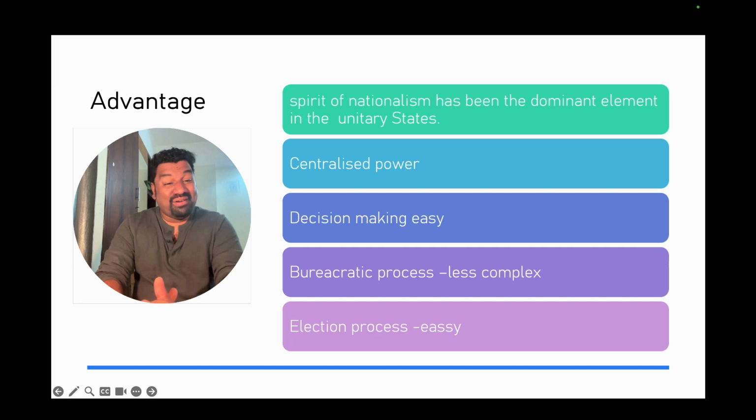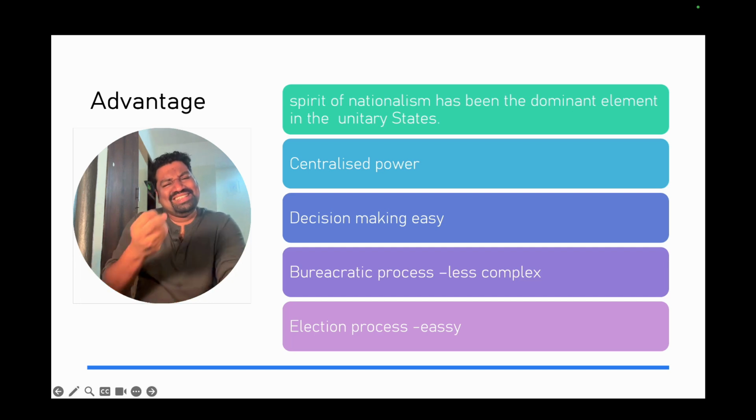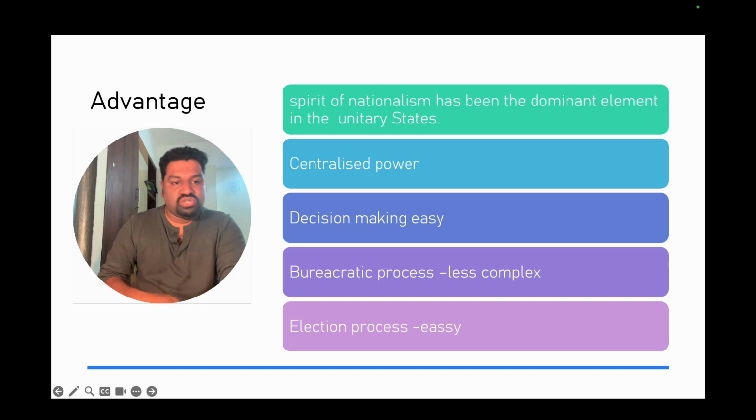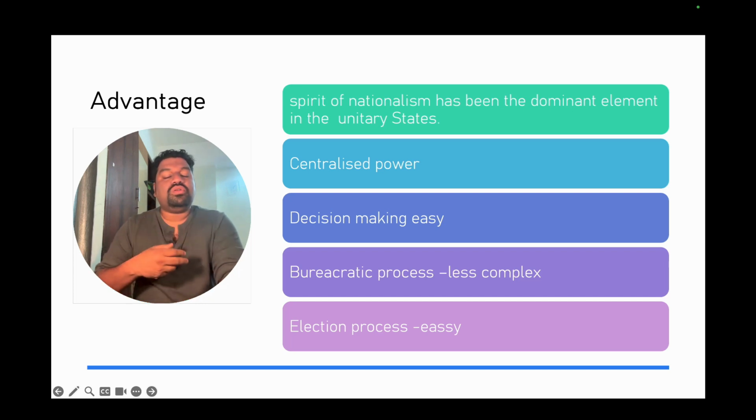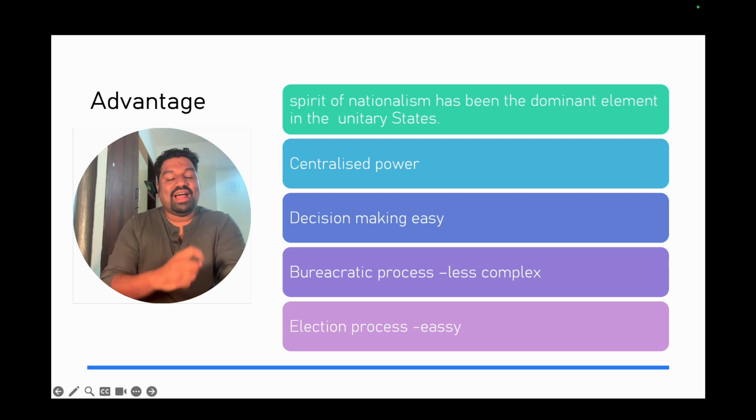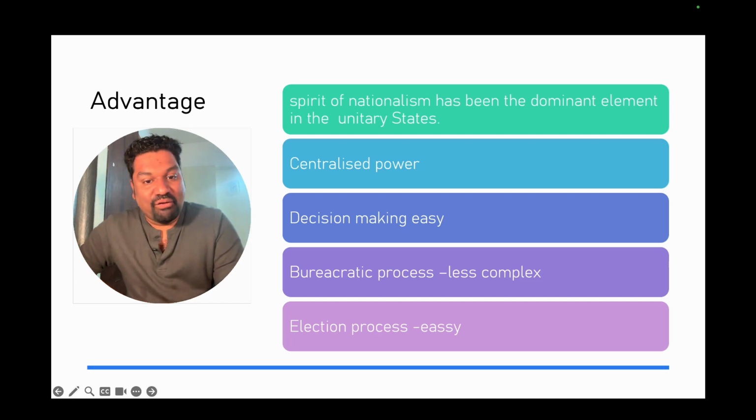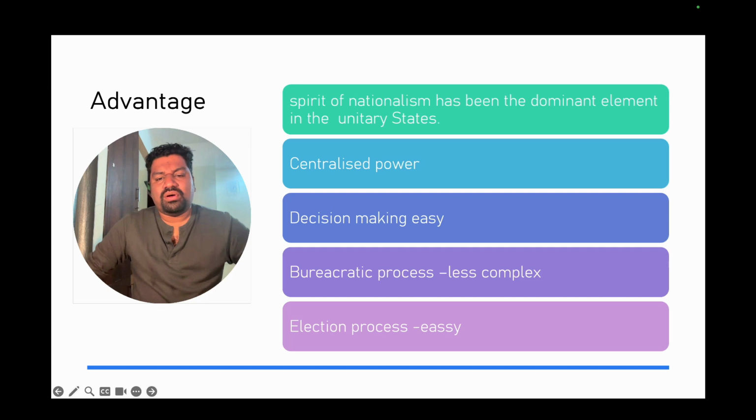And the second is centralized power, and third is decision making is very easy, because we don't have to talk too much, we don't want negotiations, we can take decisions according to our wishes and our own personal agendas. So that is one advantage. Maybe it is a disadvantage of having a unitary government. And for this, the bureaucratic process is less complex. I already told you there are no two governments.